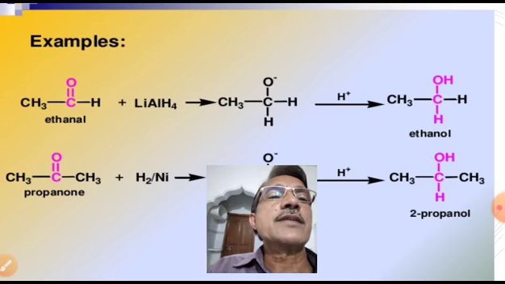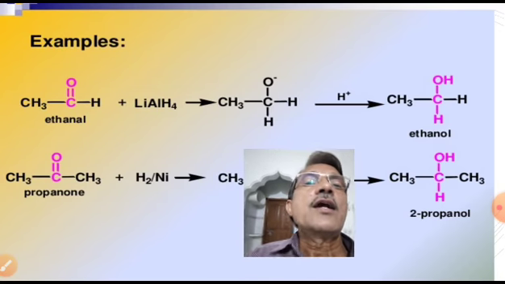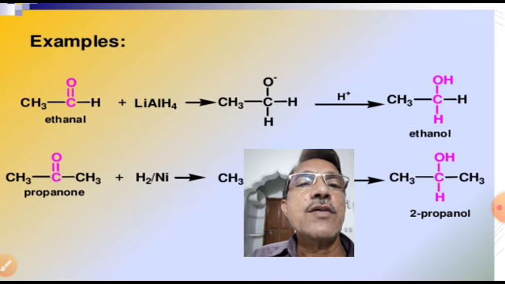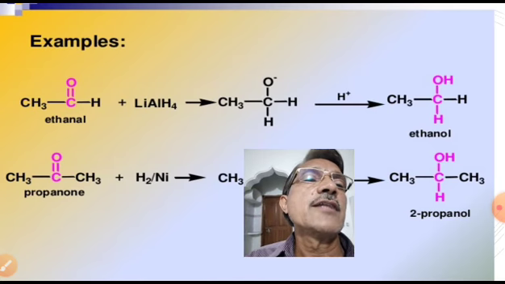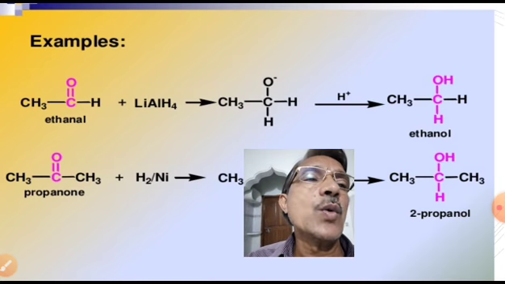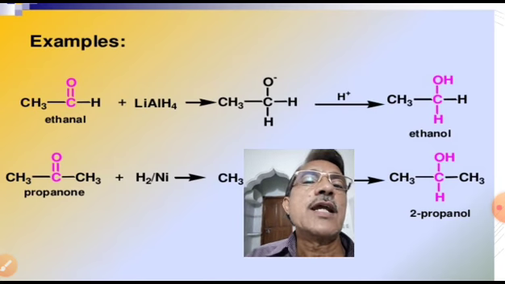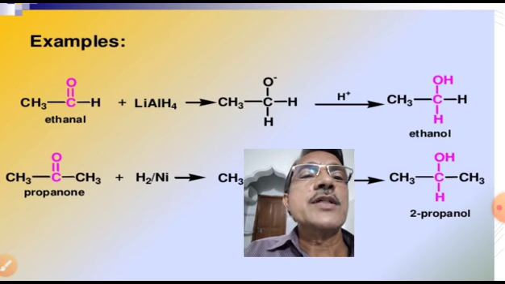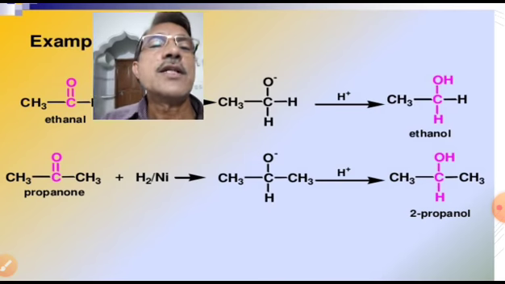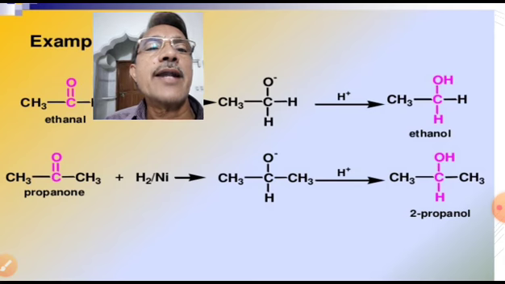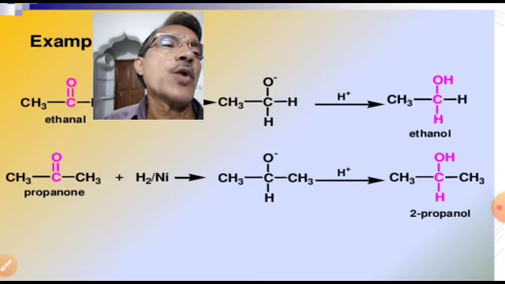Here some examples are given. Ethanal, that is acetaldehyde. The IUPAC name of acetaldehyde is ethanal. This ethanal on treating with lithium aluminum hydride gives ethanol. Similarly, acetone, which is also called propanone. This propanone upon catalytic hydrogenation gives 2-propanol.